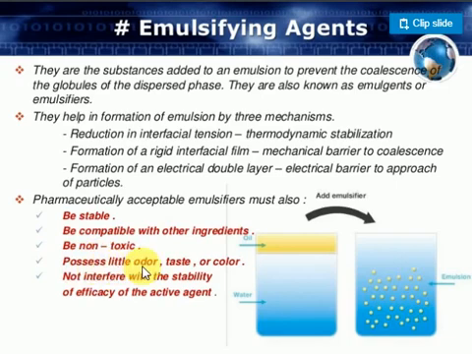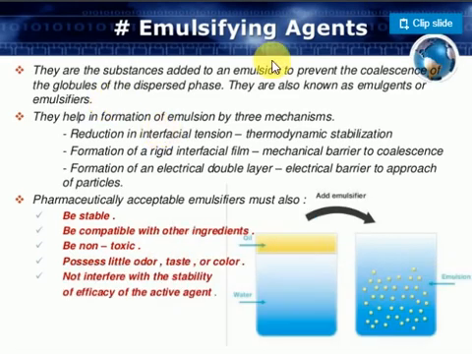Possess little odor, taste and color. It must not interfere with the stability or the activity of the agent only.